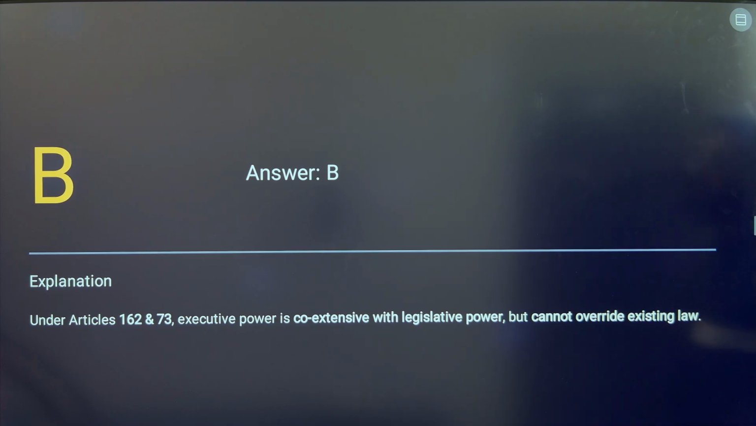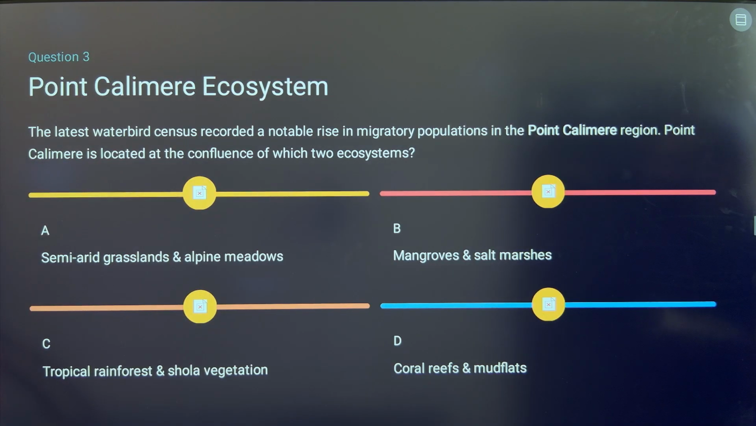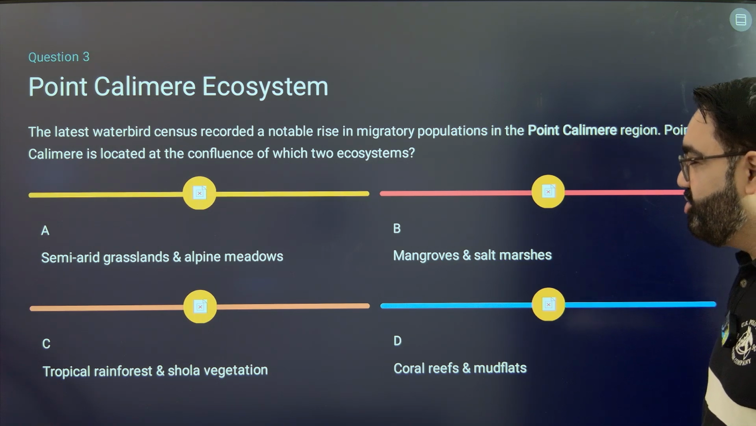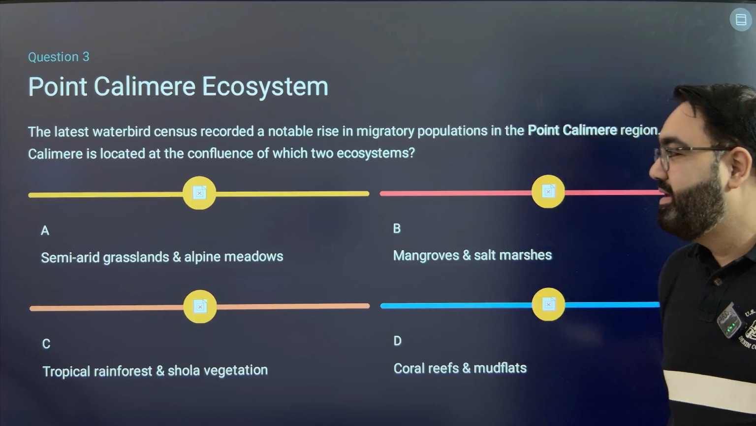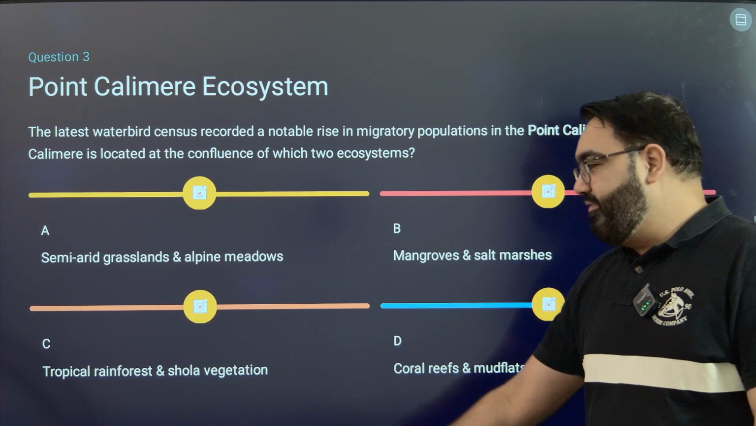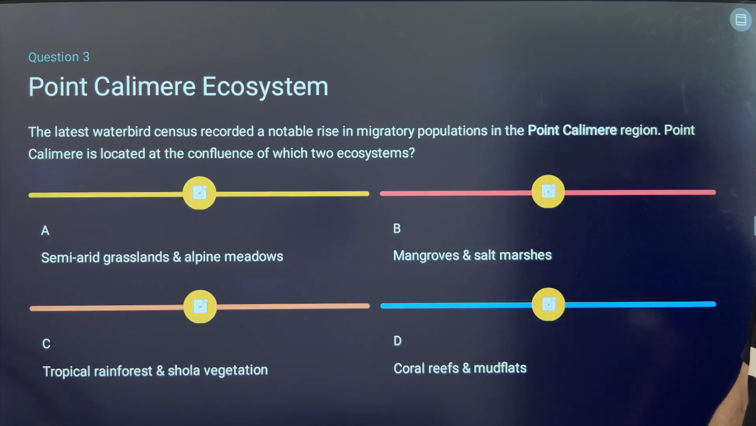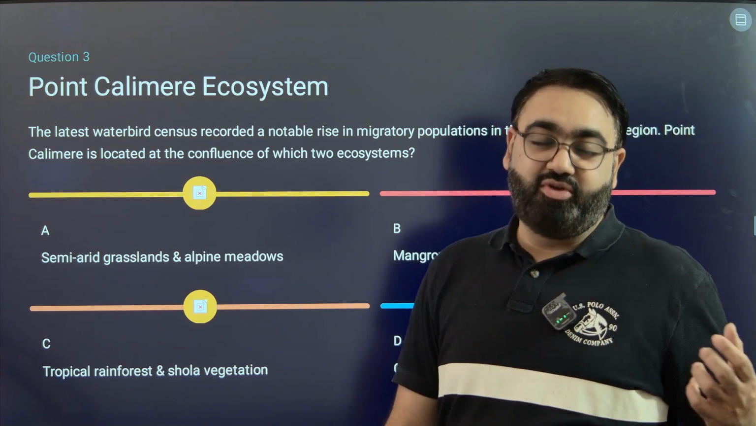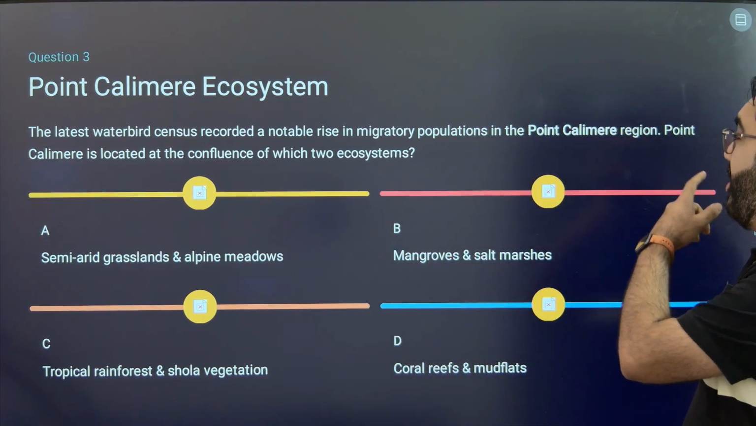Next, question number 3. The latest waterbird census recorded a notable rise in migratory population in Point Calimere region. The Point Calimere is located at the confluence of which two ecosystems? Very interesting. Semi-arid grassland and alpine meadows, tropical rainforest and the shola vegetation, mangroves and the salt marshes, coral reefs and mud flats. At which of these two ecosystems at their confluence point would you see Point Calimere?